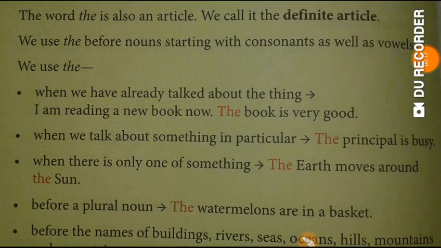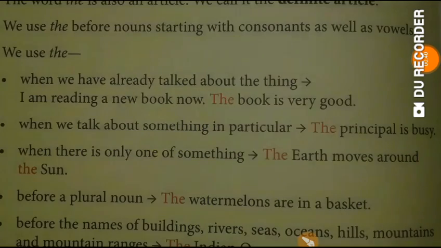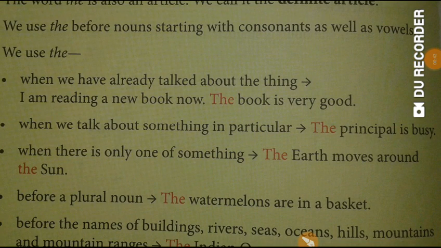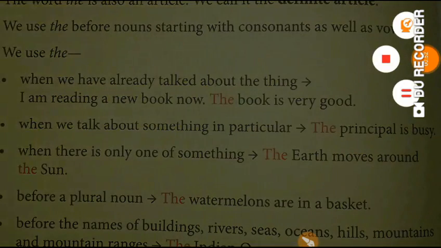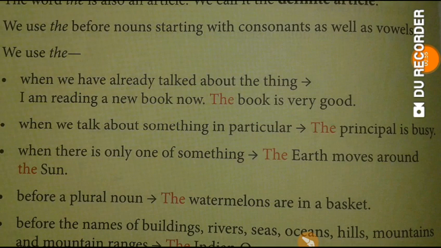We use "the" when we talk about something in particular, not in general, meaning something that we already know about. For example, the principal is busy. Here we are talking about a particular principal which we already know about. We are not talking about any general principal. When we say the principal is busy, then we know about which principal we are talking about. So here we have used the article "the" before the word principal.